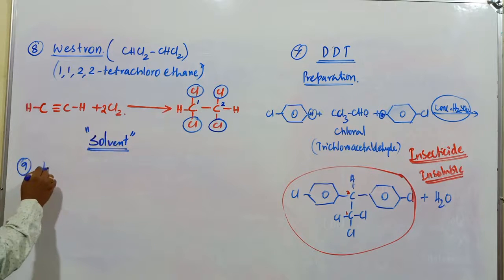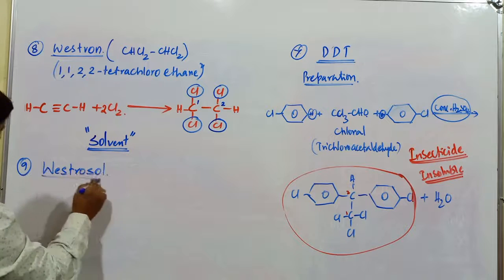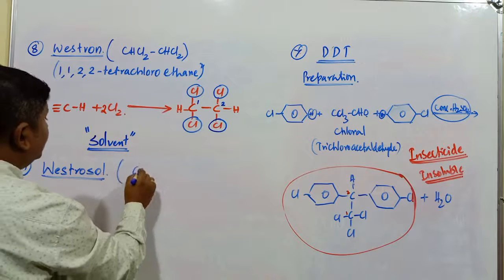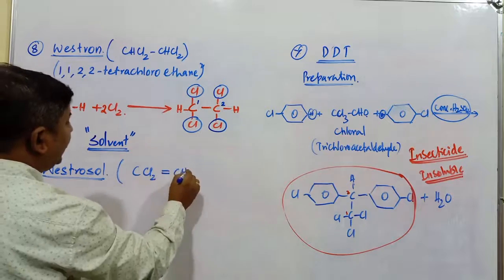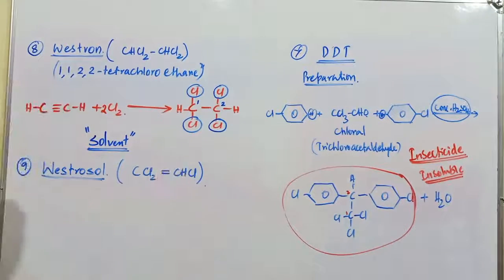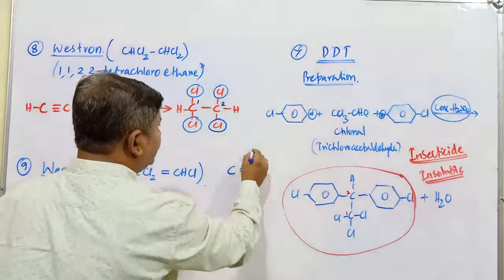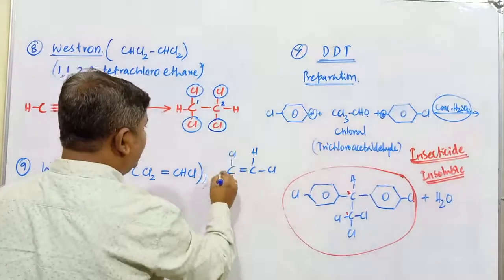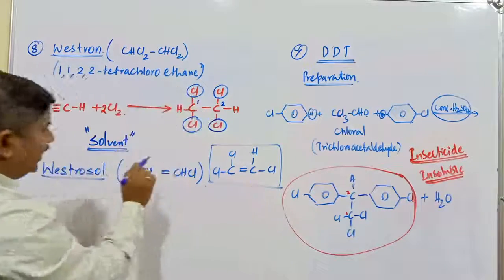Next one is known as Westrosol. Students, what is Westrosol? This compound is represented by CCl2=CHCl. What's the IUPAC name of this compound? I'll just explain. This is C double bond C, this is H, this is Cl, and this is Cl, and this is Cl. So this compound is expanded here.